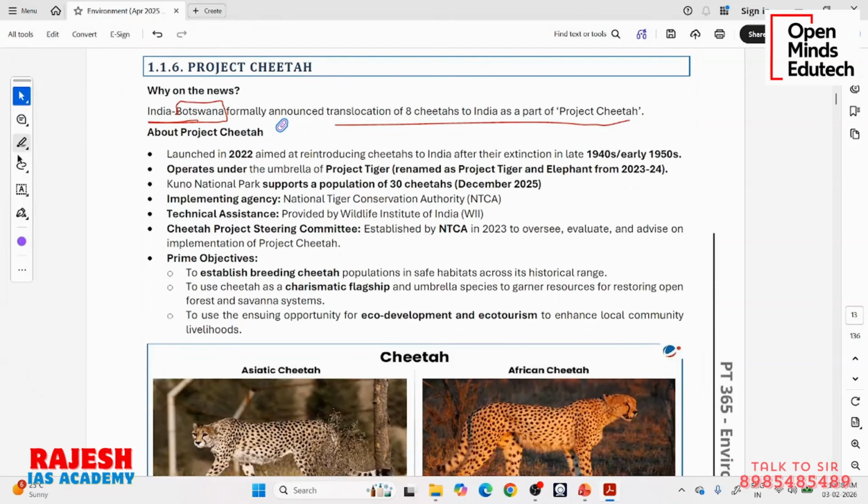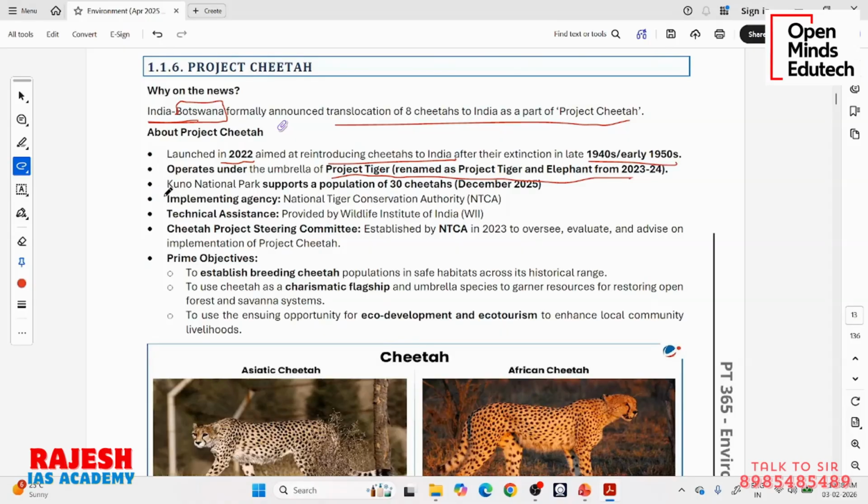So what is Project Cheetah? It was launched in 2022 to reintroduce cheetahs to India after their extinction in the 1940s, 1950s. They are operated under the umbrella of Project Tiger. Project Tiger has been merged with Project Elephant and renamed as Project Tiger and Elephant. Now under this project, cheetah is also being introduced. So Project Cheetah is a subcomponent of Project Tiger and Elephant.